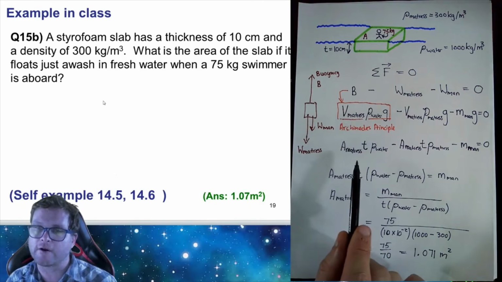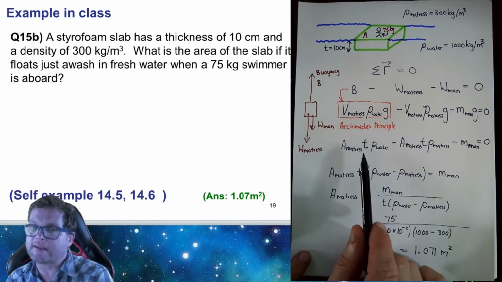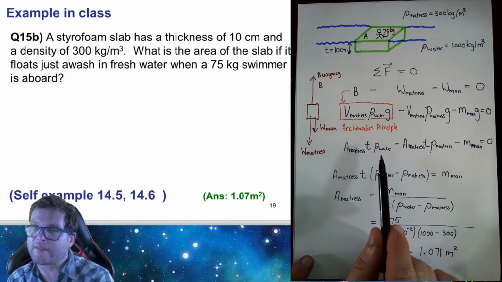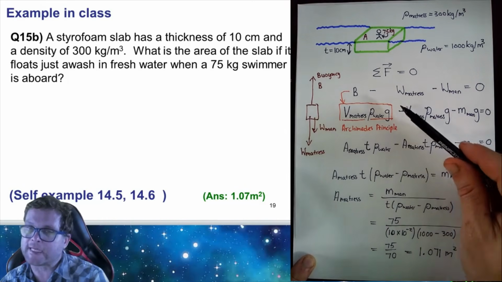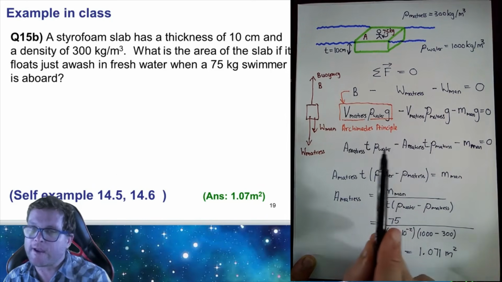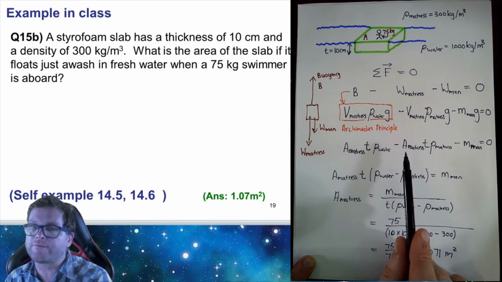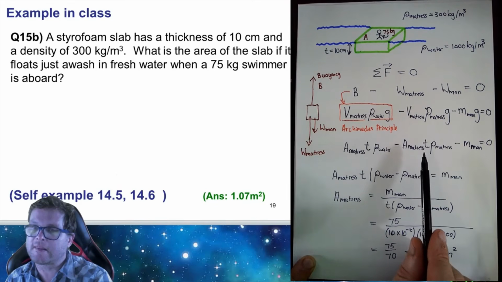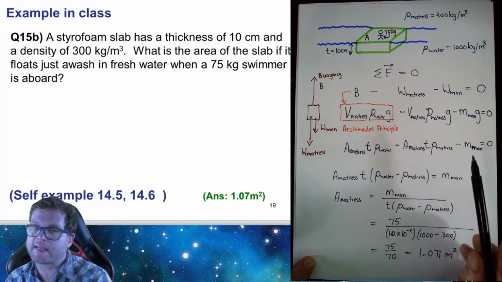You can see that all of the g's have cancelled out, so we have no g's in the next line. Again, I've written the volume of the mattress as the area times the thickness, and here we have the density of the mattress, minus the mass of the man.